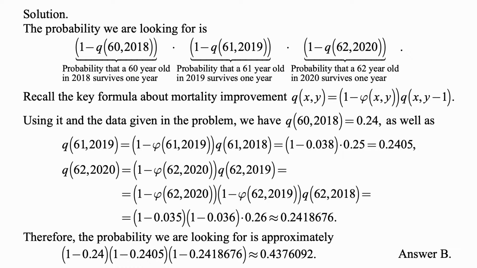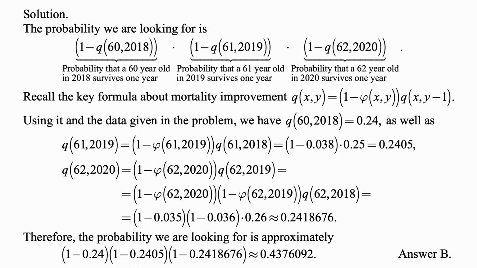q of 62, 2020, well, that's 1 minus phi of 62, 2020, the same 62, 2020 as on the left-hand side, times q of 62, 2019, 1 year earlier. A person who's 62, the age we're looking at, but 1 year earlier, so different cohort. And then that q is not directly given in the table, but we're going to refer it to q in 2018.